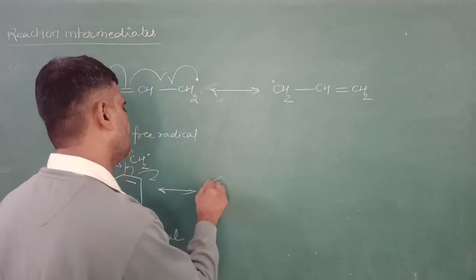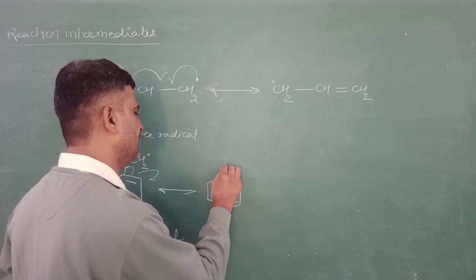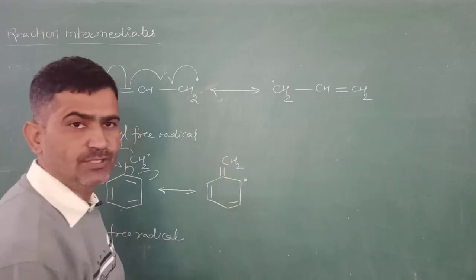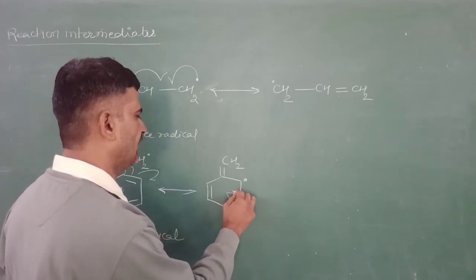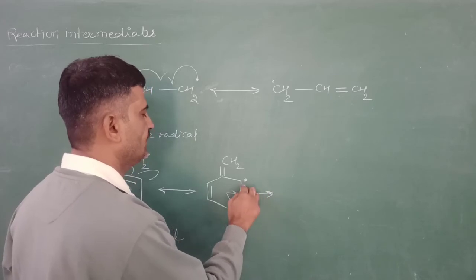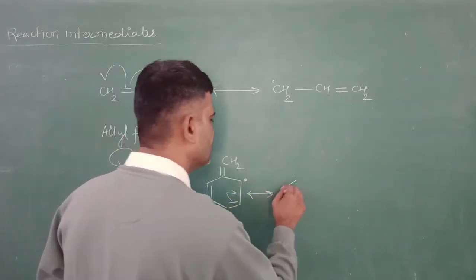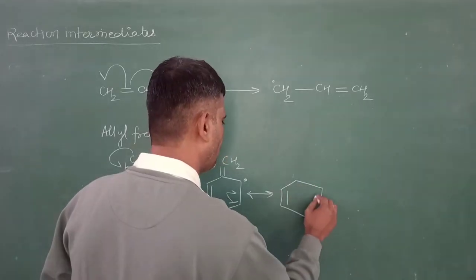There is a carbon-carbon double bond at the benzylic carbon here, and the odd electron is present at this ortho position. Now similarly this bond breaks from here and a half electron will reach there. This odd electron rotates all over the benzene ring and there is a delocalization of the electron.